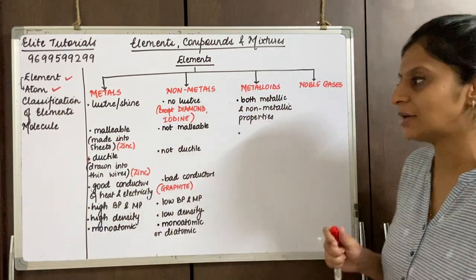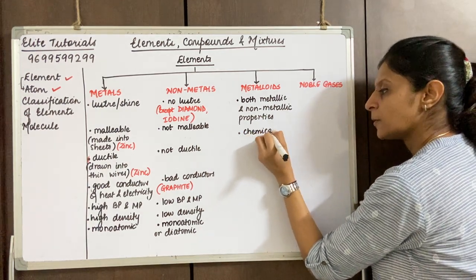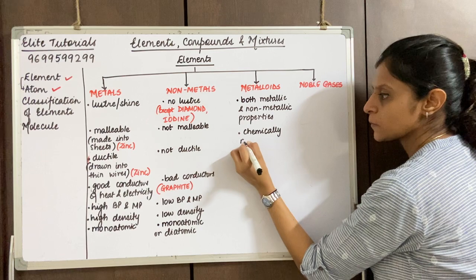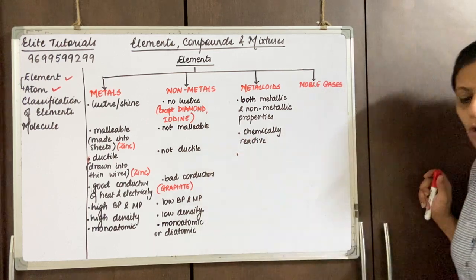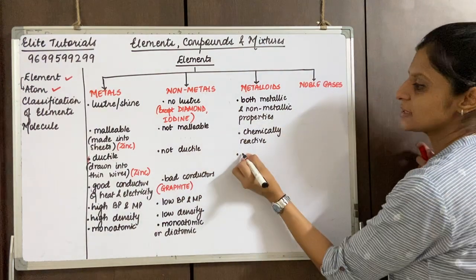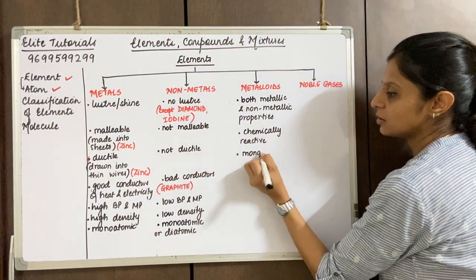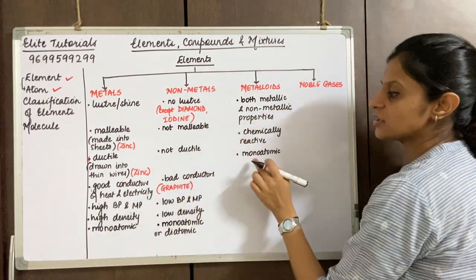But they exist alone, so they exist as monoatomic.